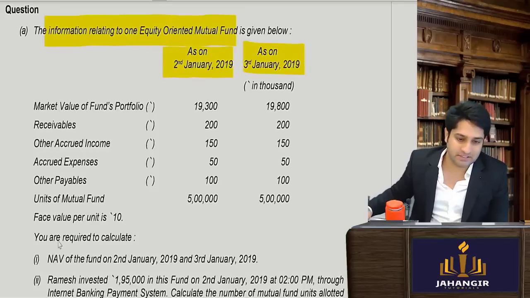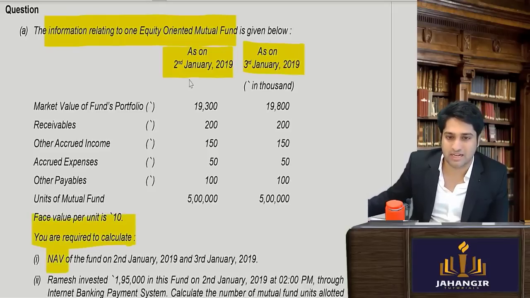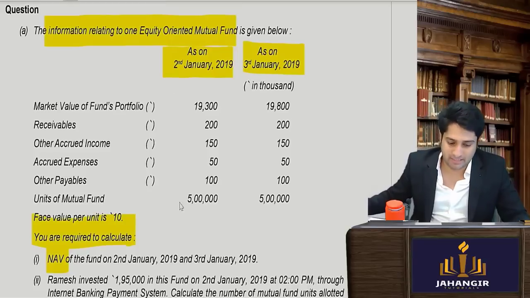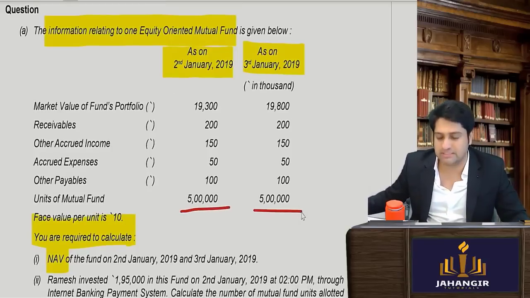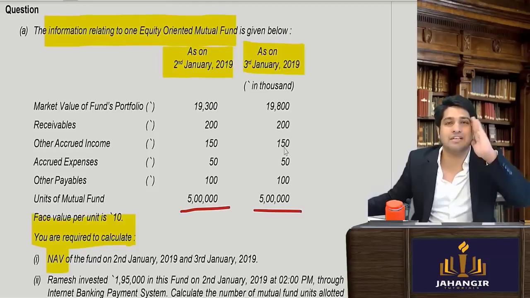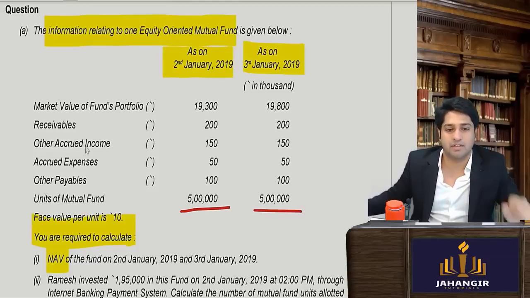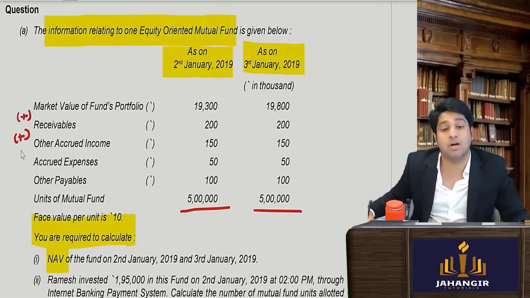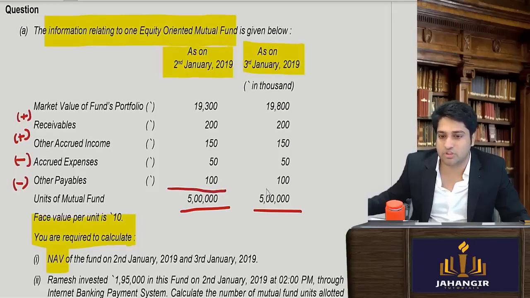Now what are they asking? We'll see. First, you are required to calculate the NAV on 2nd and 3rd. So they are asking us to calculate the NAV on this day as well as on this day. So I will remember what my formula for NAV is. Add up everything: market value, receivables, accrued income add, accrued expenses, payables minus, and in the end I will divide it by the units of the mutual fund.